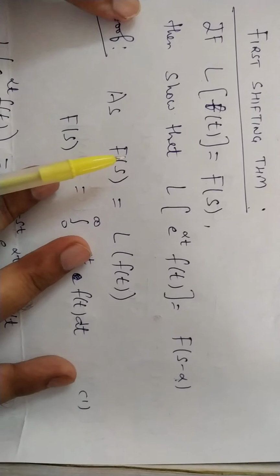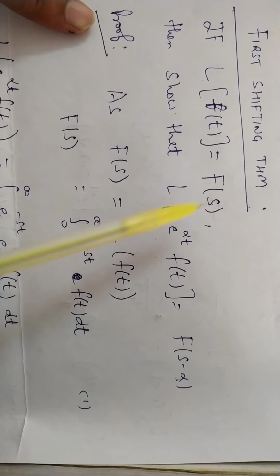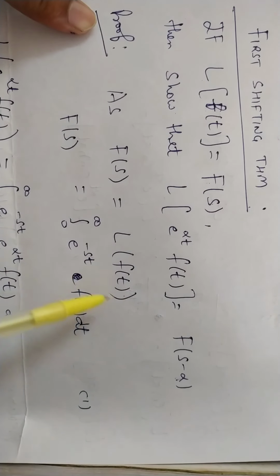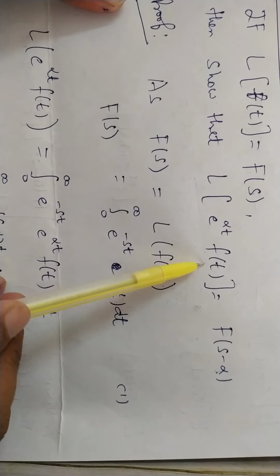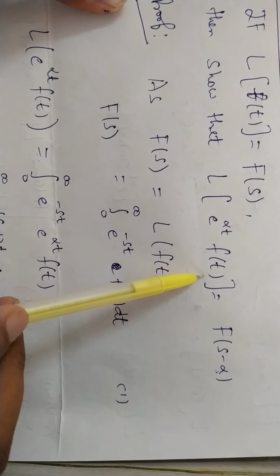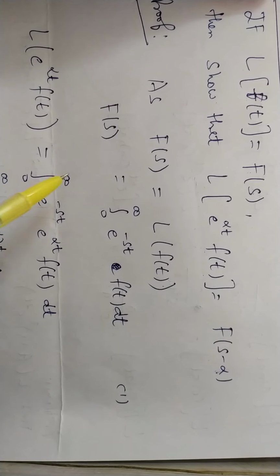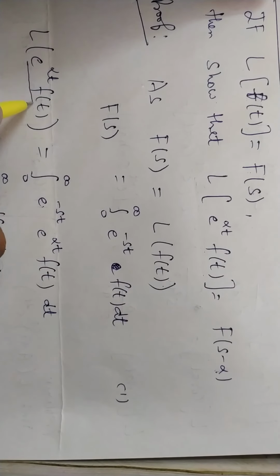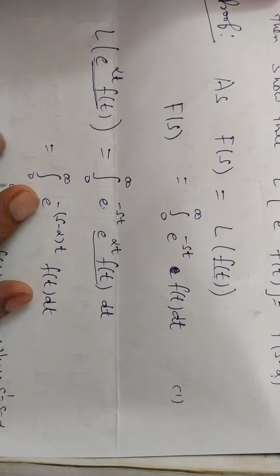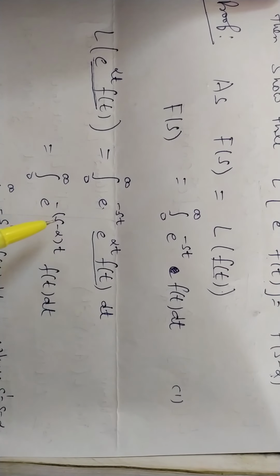How to prove it? First of all, we have given F(s) is equal to Laplace of f(t), and we know that the definition is integral from 0 to infinity e raised to minus st f(t) dt. Set number 1. Now we have to find the Laplace of this thing. Now we will apply the definition. What is the definition of Laplace? 0 to infinity e raised to power minus st f(t). Now this is my whole f(t) function, so instead of this function, we have taken this whole function here. Now combining these exponential functions by taking minus t common, it becomes (s minus alpha) t f(t) dt.